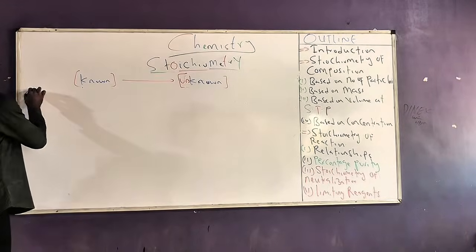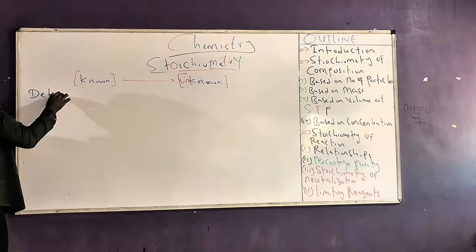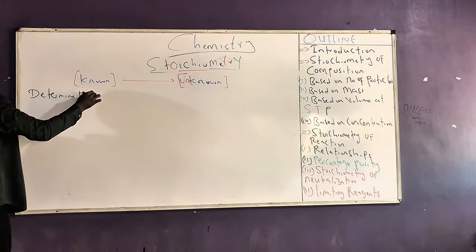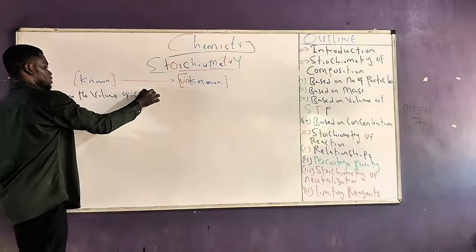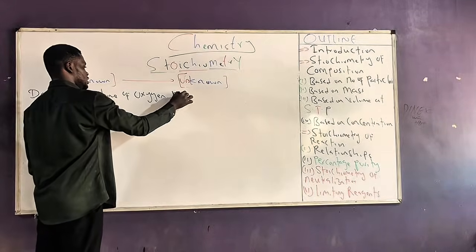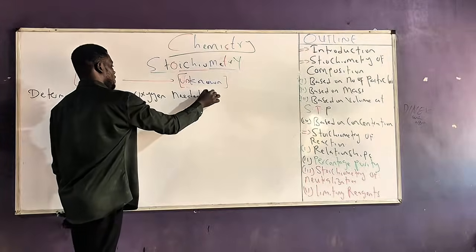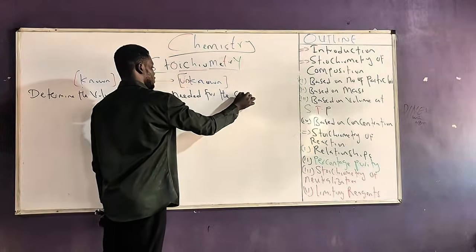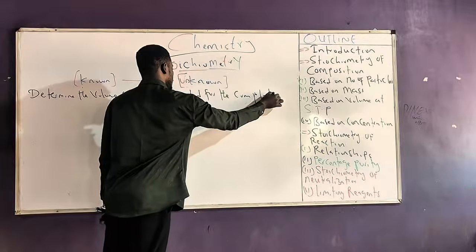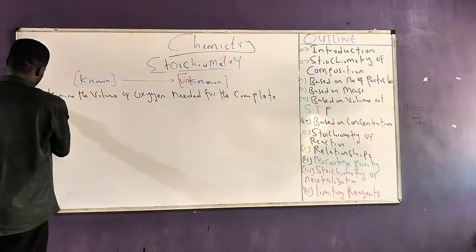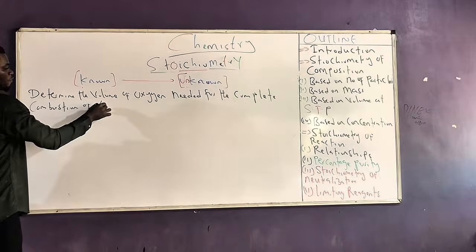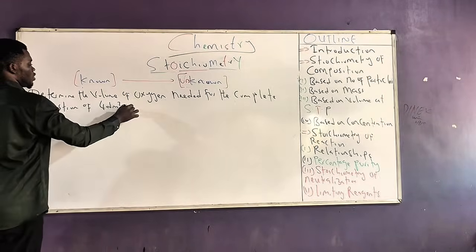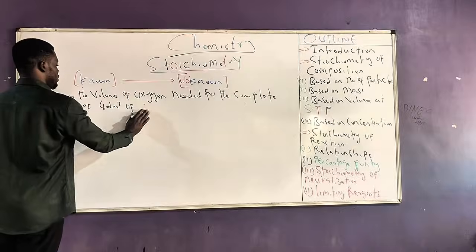So we use a similar question. This time around, it will be: determine the volume of oxygen needed for the complete combustion of 4 dm³ of hydrogen.